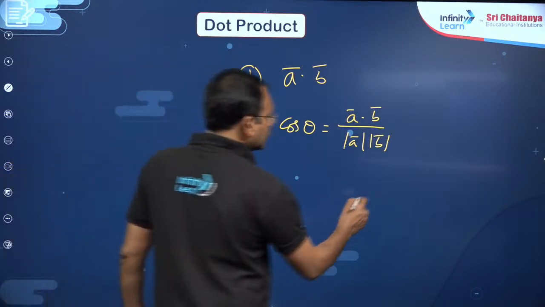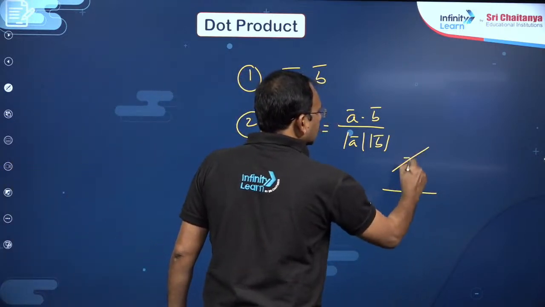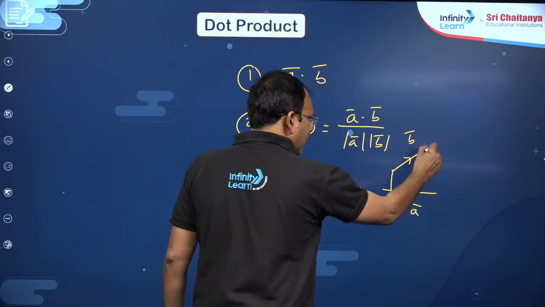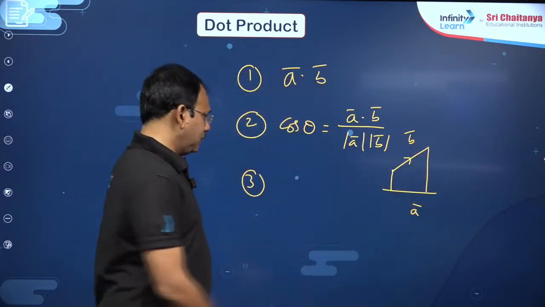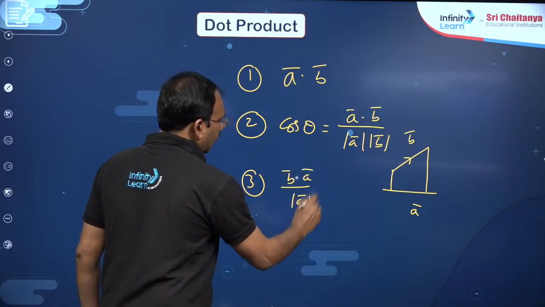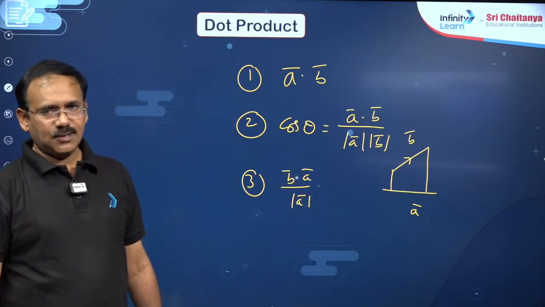Projection of B bar on A bar. Suppose this is B bar, my dear friend, this is A bar. Projection of B bar on A bar is nothing but B bar dot A bar by magnitude of A bar. This gives the projection, dear students.